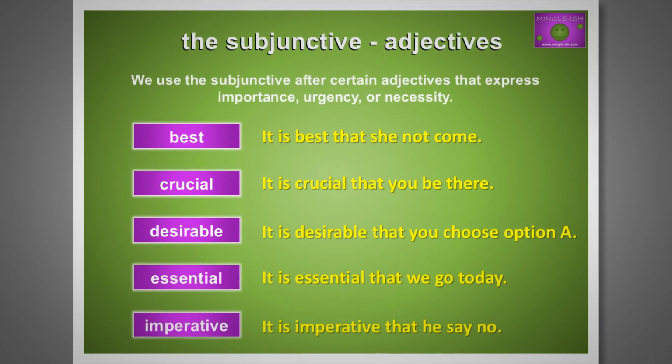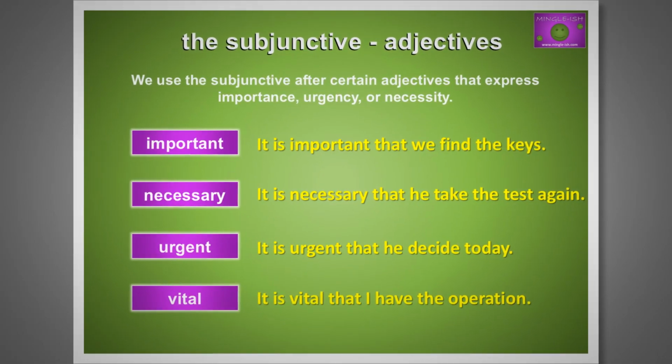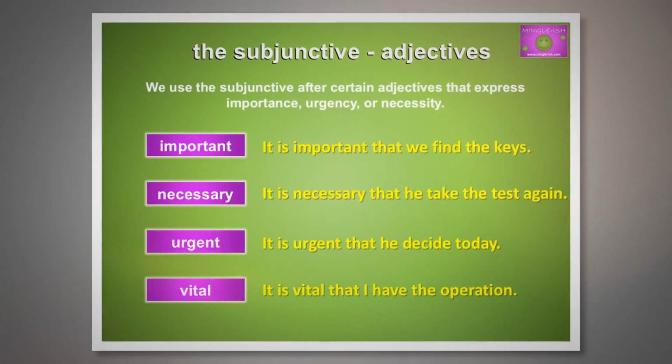We use the subjunctive after certain adjectives that express importance, urgency, or necessity. For example, it is crucial that you be there. It is essential that we go today. It is important that we find the keys. It is vital that I have the operation.